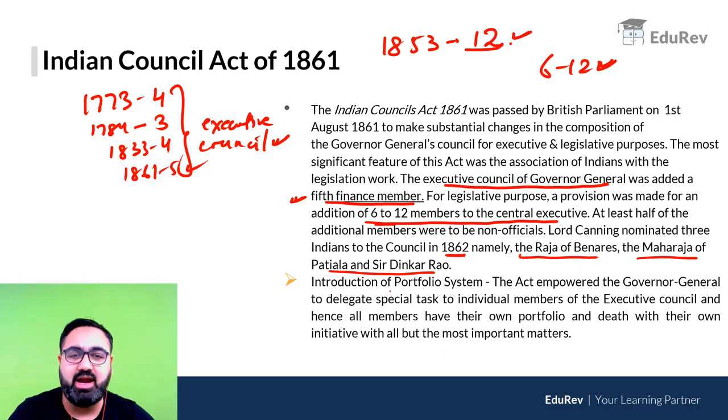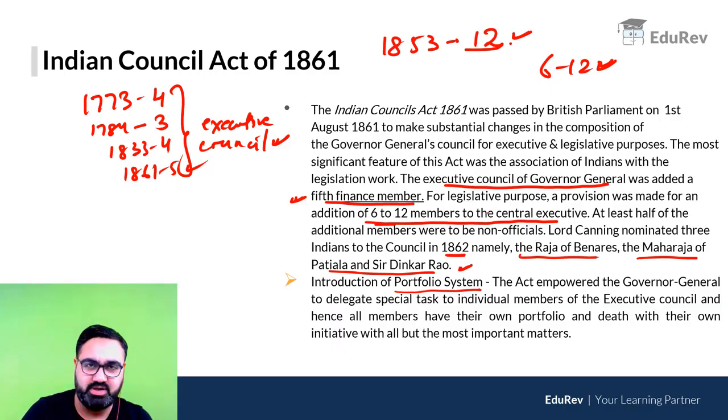The 1861 Act also started the portfolio system. Portfolio system, for example, as we have today, one minister is responsible for his or her ministry or department. For example, Amit Shah is responsible for Home Ministry. Then we have S. Jaishankar जो कि responsible है external ministry के लिए. We have defense minister which is separate, finance minister which is separate. ऐसा नहीं कि सब लोग मिलकर सब कुछ संभाल रहे हैं. This is called a portfolio system.